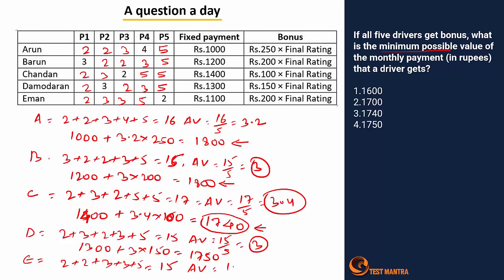Average will be 15 by 5, 3, and the total in this case is 1100 plus 3 into 200. So that's 1700. Now I have the figures as 1800, 1800, 1740, 1750, and 1700. My value is supposed to be 1700, as they're talking about the minimum value possible.